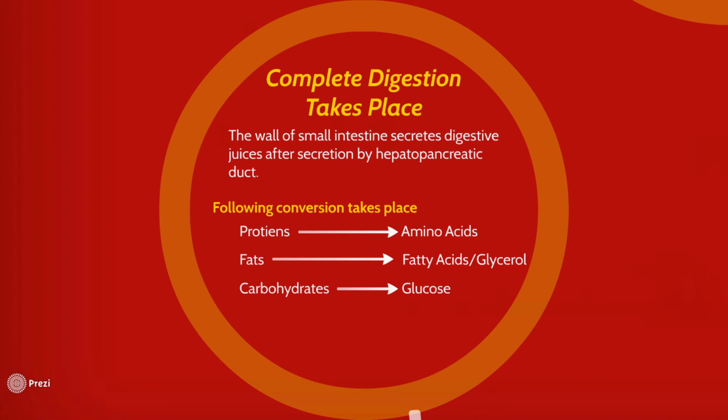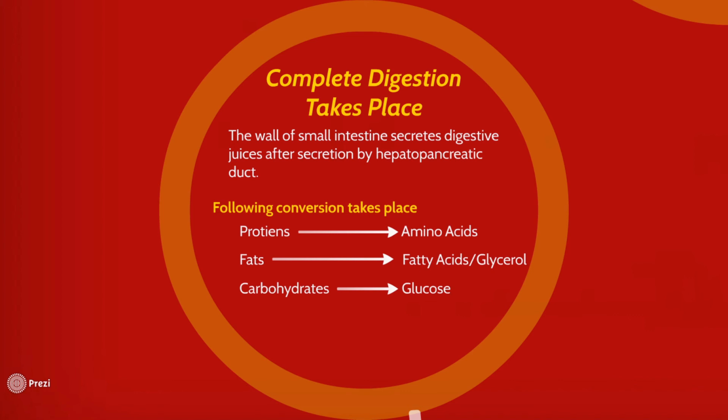Amino acids, fatty acids and glycerol, as well as glucose, are the fundamental nutrients which are useful to the human body. These can be useful for growth, production of energy, as well as maintaining the body functions.